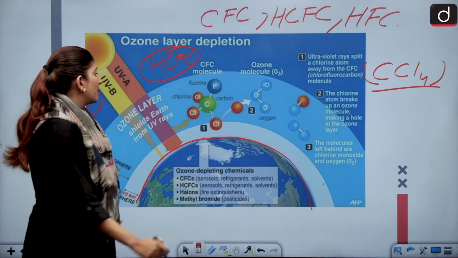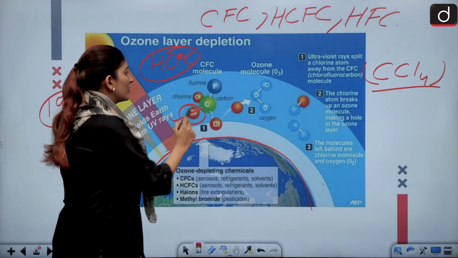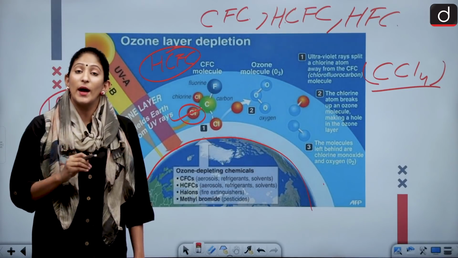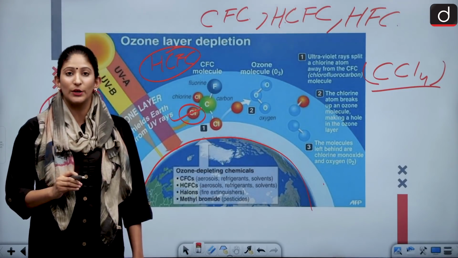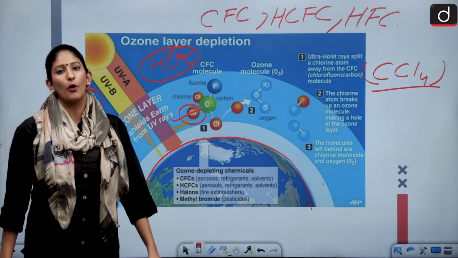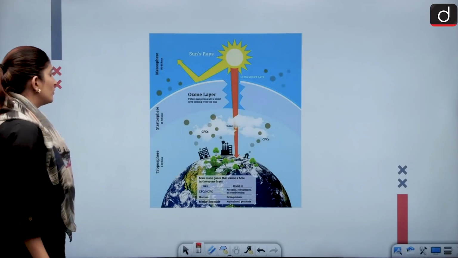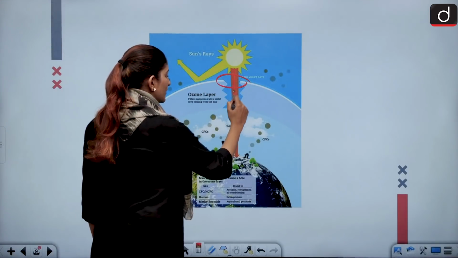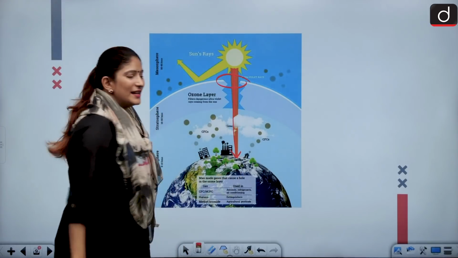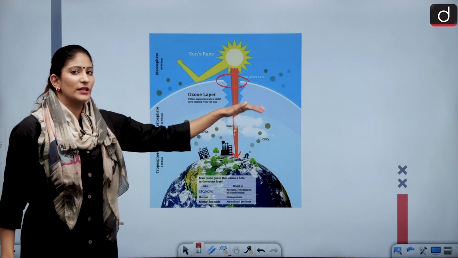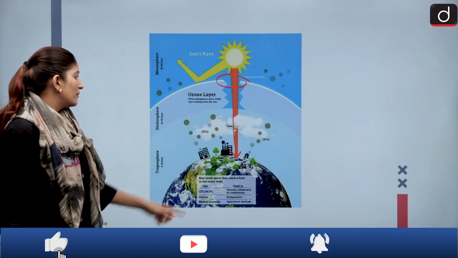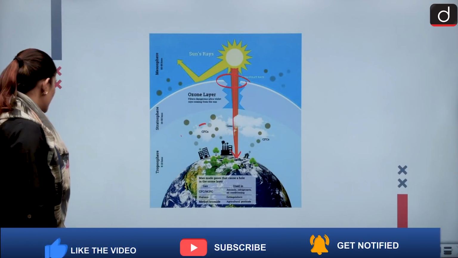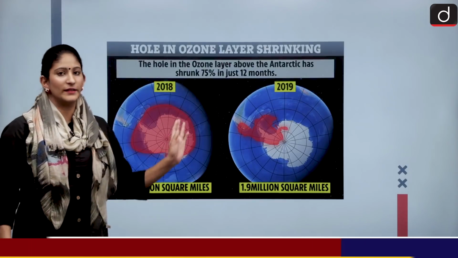So like that, what happens? One chlorine atom, what will happen with that one chlorine atom? It can harm about 1 lakh ozone molecules, and because of that the hole appears. Whenever the ozone hole appears, the ultraviolet rays will be able to bypass and breach the protective ozone layer around the earth. That will cause problems in many forms, like I have already discussed in the harmful effects. So, moving on to the hole over Antarctica.